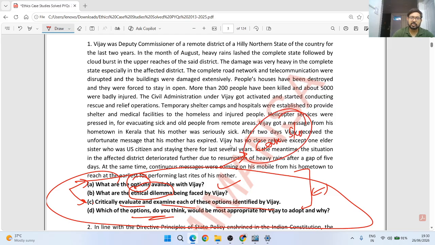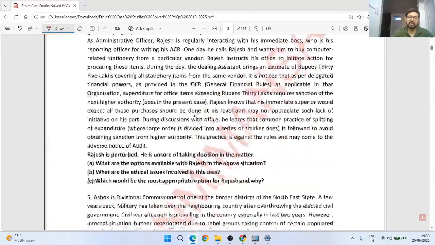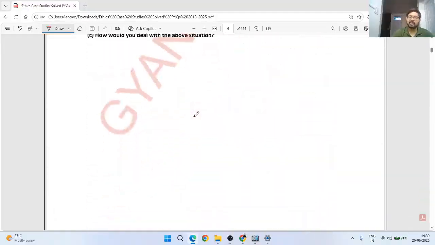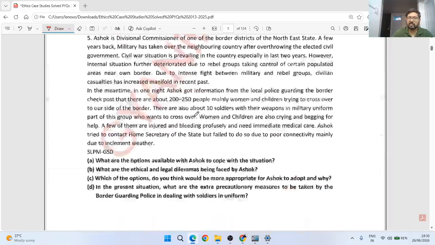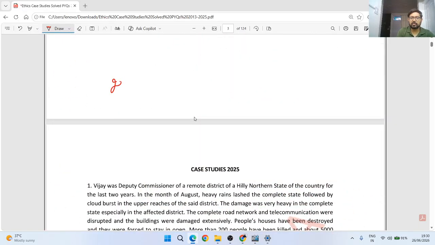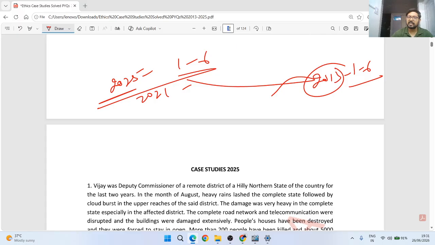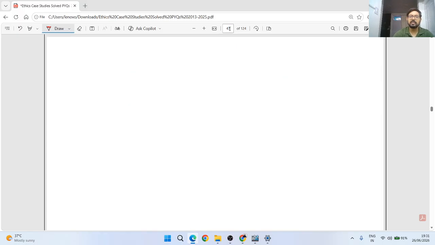Okay, so similarly I have given second case study of 2025, third case study, fourth case study, fifth, sixth, and then 2024 की 6 case studies. So the sequence is first the latest year 2025 1 to 6, and then 2024 1 to 6, like this I have gone to 2013 1 to 6. मतलब 2025 से 2013 in reverse order we have gone, and in that same order I have given the answers to these case studies, right?